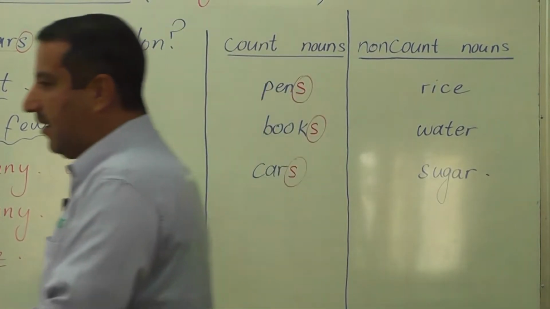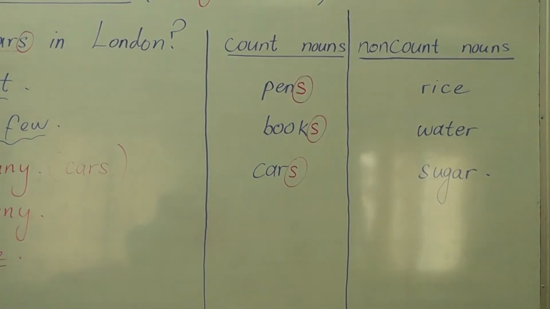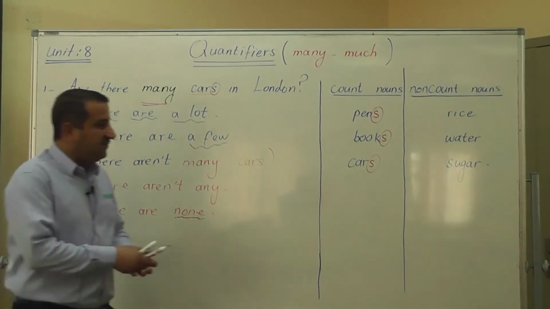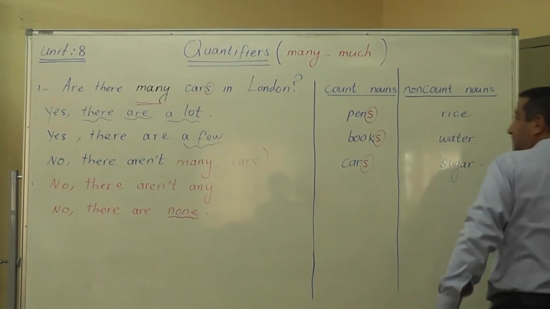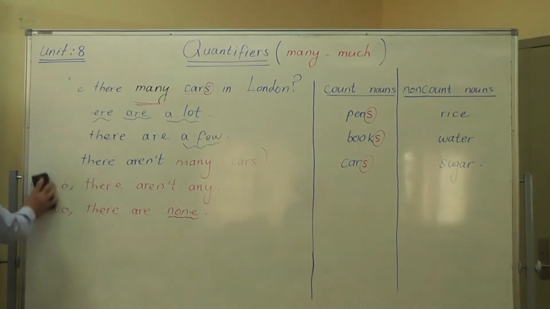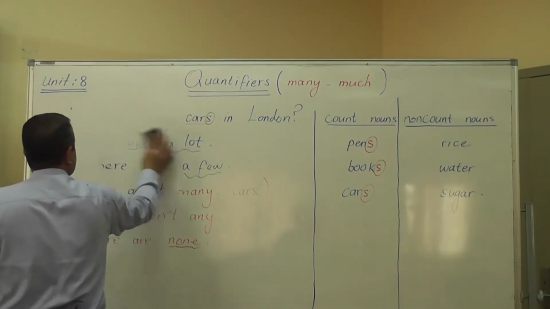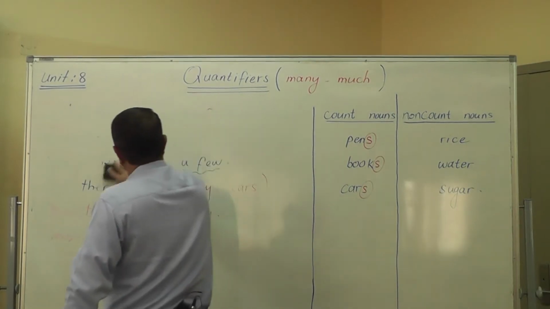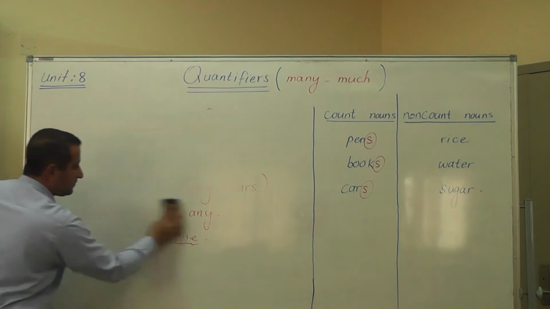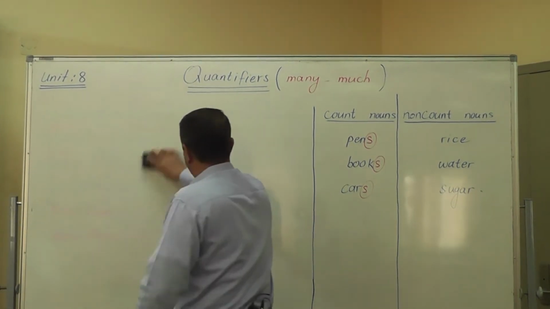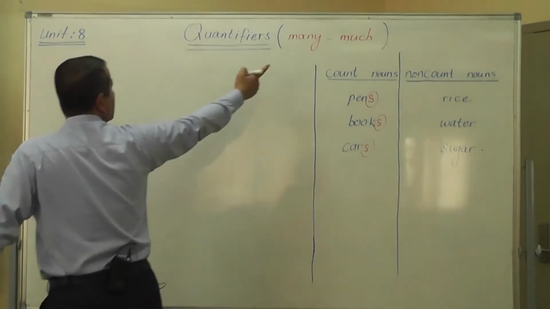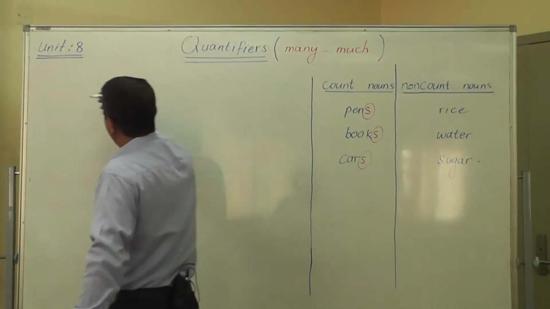If we ask about the quantity of non-count nouns, okay, we use different grammatical structure. We don't use many at all. We use much with non-countable nouns.